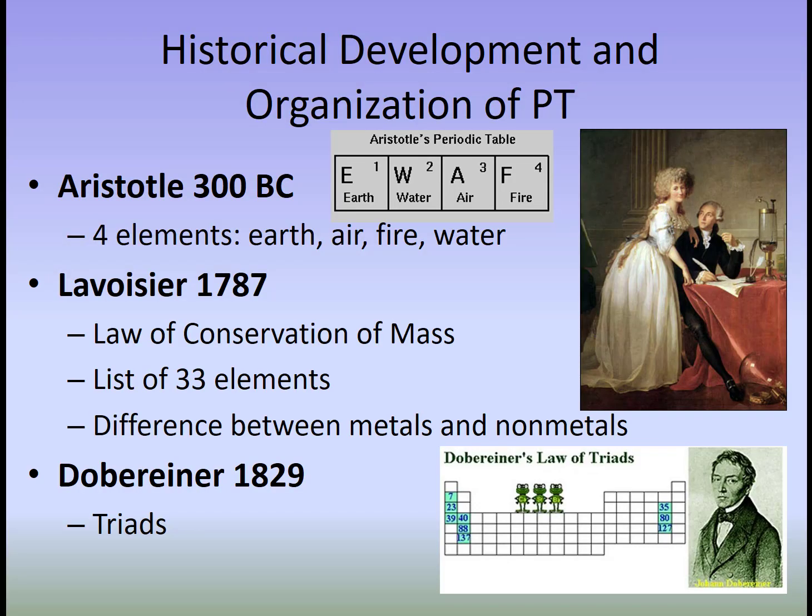Let's look at the historical development and the organization of the periodic table. Going way back to Aristotle in 300 BC, Aristotle organized the matter that he saw into four things: earth, water, air, and fire. And his ideas persisted for 2,000 years.